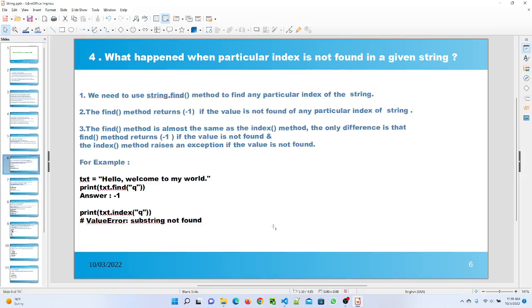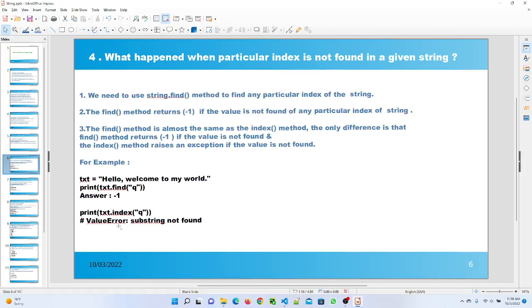Here I give the example for that. I mentioned a string here and I called the text.find method and gave the character q. Since q is not available in my string, it gives me -1 as a value after executing this program.